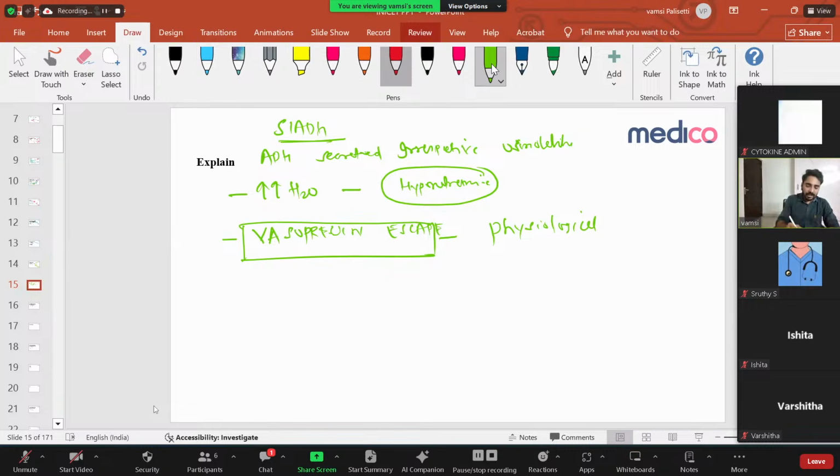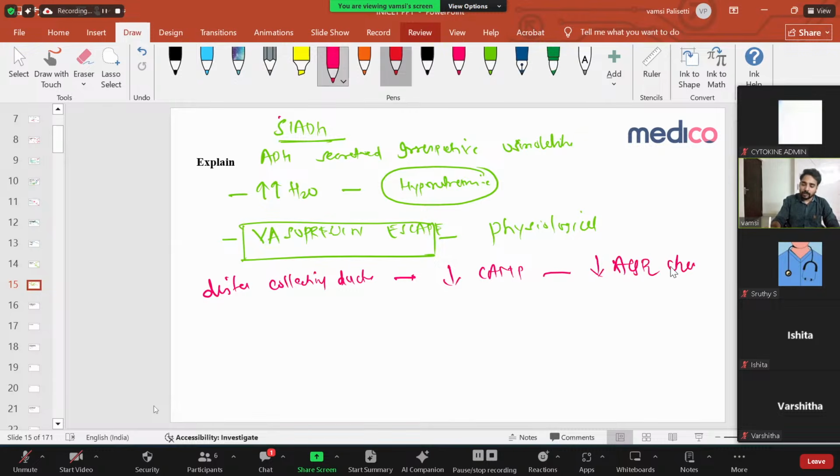How is it escaping? It is simple. In the distal collecting ducts, there is a decrease in cyclic AMP production. Because of the decrease in cyclic AMP production, there is a decrease in aquaporin 2 channels, so there is no water reabsorption. Even though ADH is high and acting on V2 receptors, cyclic AMP is not getting produced. No cyclic AMP, no aquaporin 2 channels, no free water reabsorption. So even though vasopressin is there, our body escapes from its effect. That is vasopressin escape, which you see in long-standing cases of SIADH.